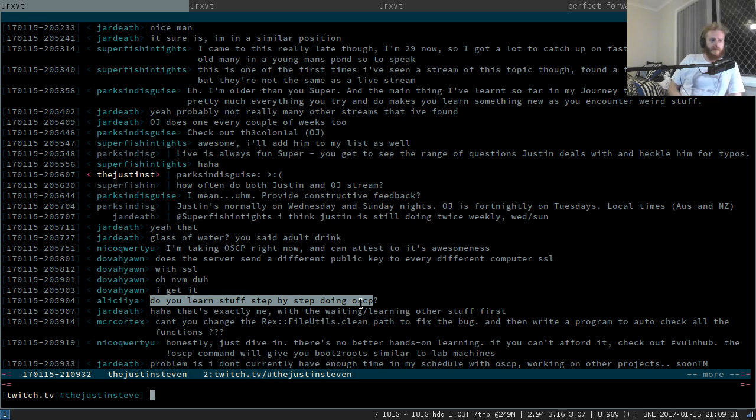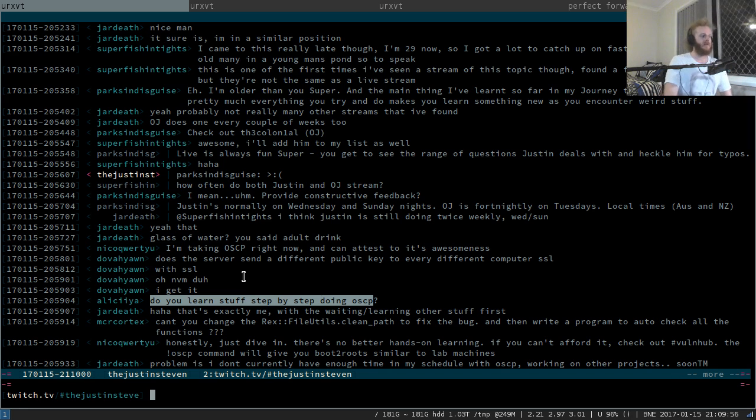Although not everything that you need to pop every box in the lab is in that material. You do need to go and do some of your own legwork, your own research, to get through some of the boxes. But the material they give you will get you into a bunch of boxes, which will be enough to give you your exploitation legs and your pen testing legs, to equip you to do your own research and find how to get into the rest of the boxes.